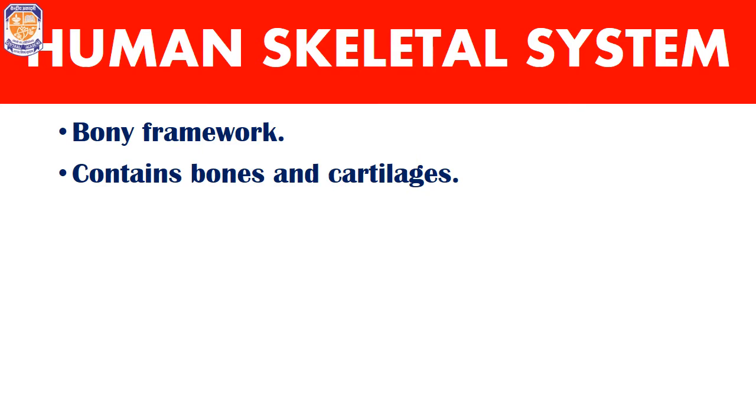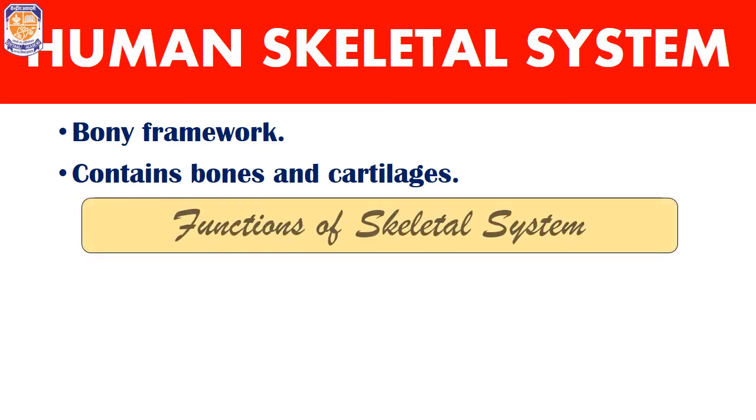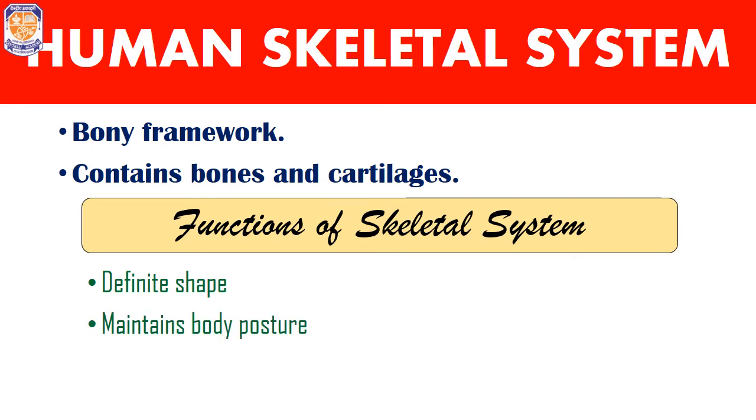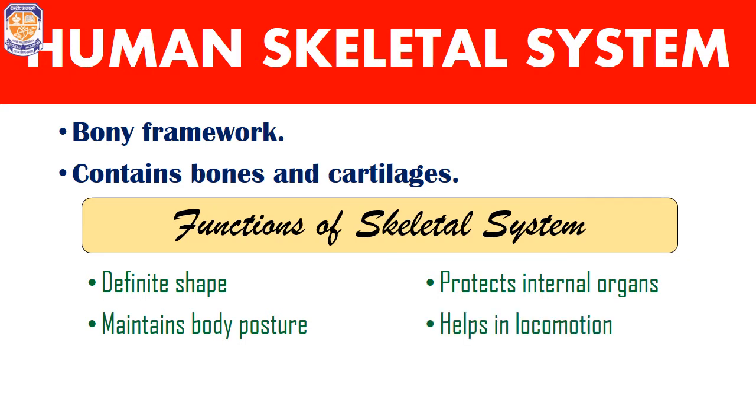So this skeletal system of human beings consists of bones and cartilages. Cartilages are the soft connective tissue about which we will learn in the later classes. Functions of skeletal system. How is skeletal system important for our body? It is because of the skeletal system that our body has a definite shape. Our skeletal system maintains the correct body posture. It helps in protection of delicate internal organs and it also helps in locomotion.